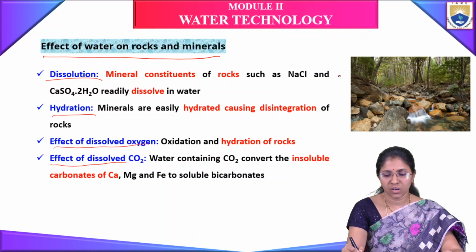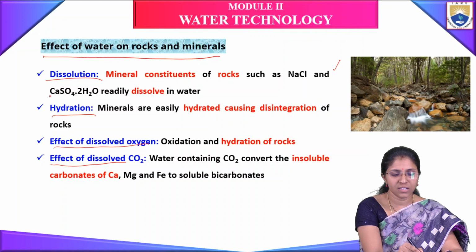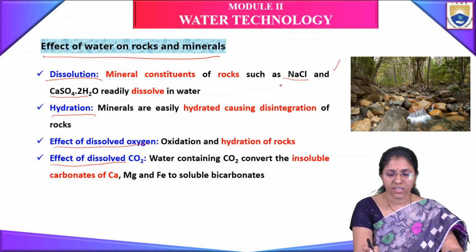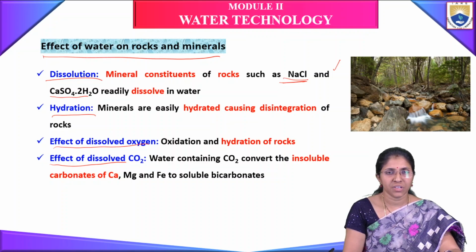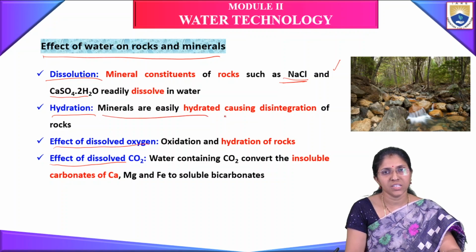Rocks have some minerals such as sodium chloride and calcium sulfate. We know that sodium chloride and calcium sulfate can readily dissolve in water. So when this water flows on the rocks, dissolution of the mineral constituents of rock will take place. The hydration of minerals also takes place because minerals are easily hydrated, and this causes disintegration of rocks.